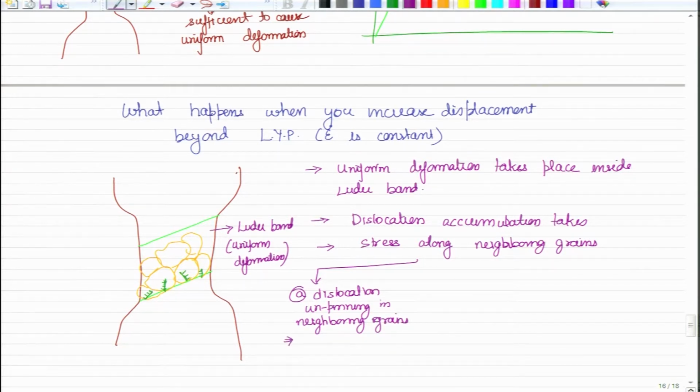This implies propagation, meaning now the Luder band that we talked about, at this end and at this end there is dislocation accumulation, and because of that created stress, the region just next to it is also increasing in mobile dislocation density, and hence the width of the Luder band increases. So, this is equivalent to saying that the propagation of the Luder band takes place.